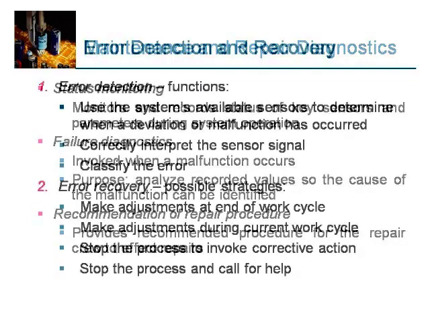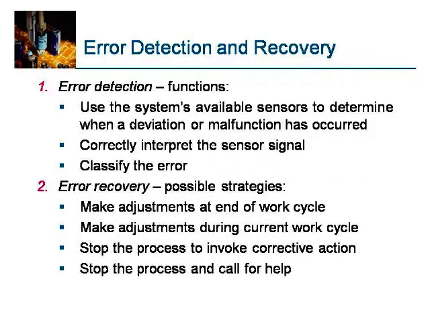Error detection and recovery. Error detection functions include using the system's available sensors to determine when a deviation or malfunction has occurred, correctly interpreting the sensor signal, and classifying the error. Error recovery possible strategies: make adjustments at the end of the work cycle, make adjustments during the current work cycle, stop the process to invoke corrective action, or stop the process and call for help.